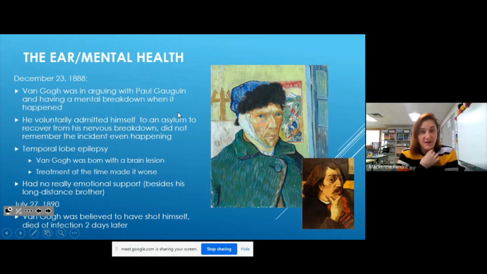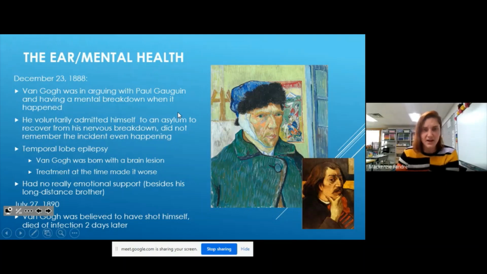So he later, like I said, checked himself into an asylum to help hopefully get him on the right track to feeling a little healthier in the mind, thinking more positively, being better to himself, right? And he even said on the record that he didn't remember doing it. He was in such an emotional state, he didn't remember cutting part of his ear or his ear off. So he didn't even remember that.